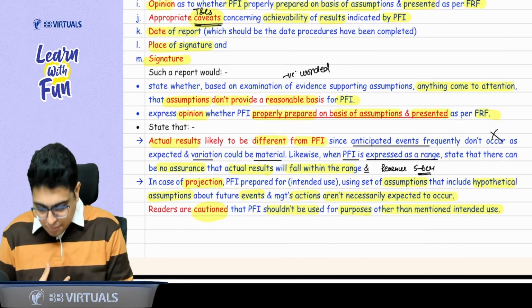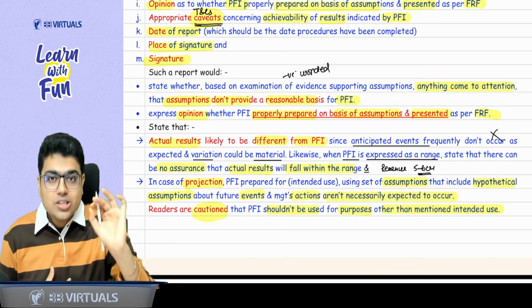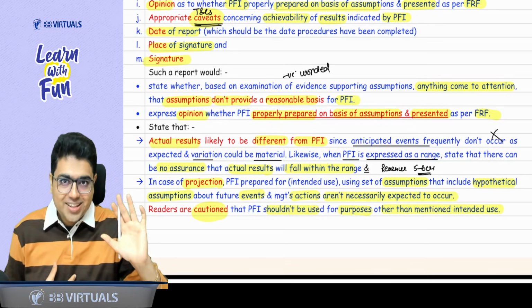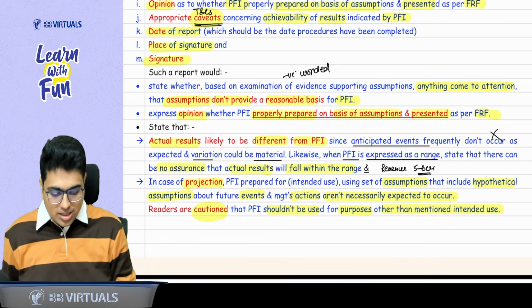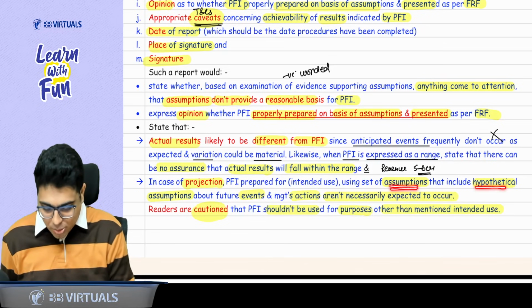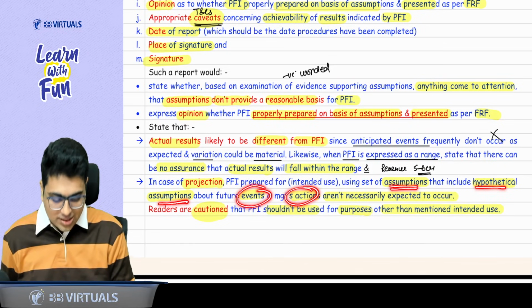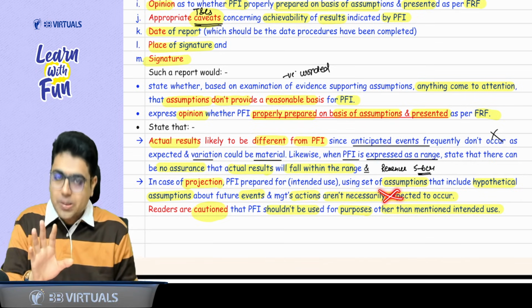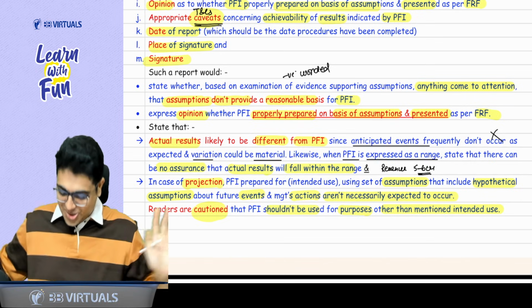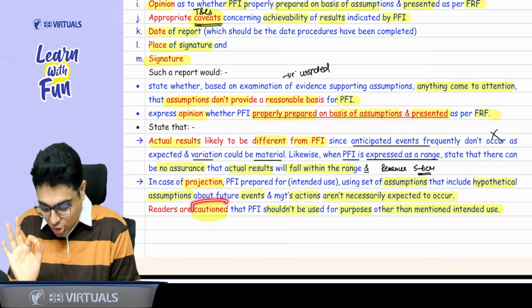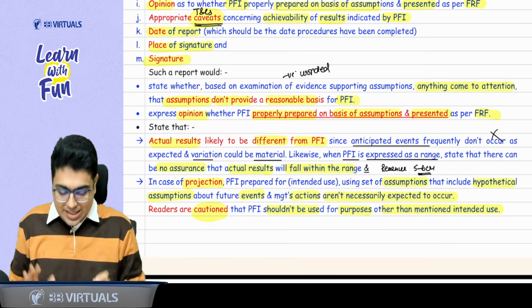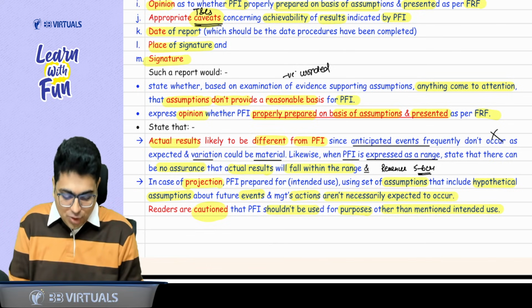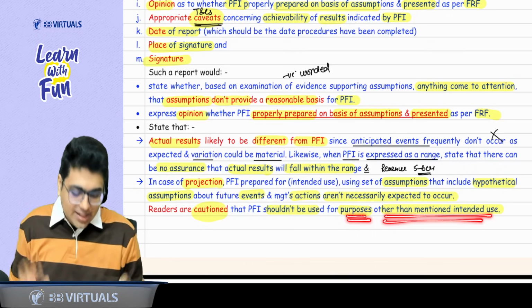And in case of projection, you know what is projection? Hypothetical assumption. There is no past trends. So in case of projection, the assumptions are hypothetical assumptions about events and actions which are not necessarily expected. We studied in the beginning only. And readers are cautioned. Readers should be alert that this should not be used for any purpose other than the intended use.